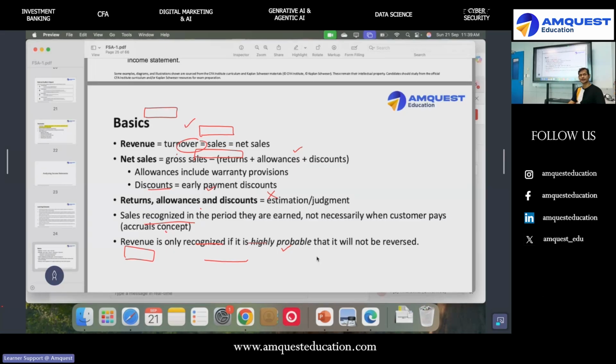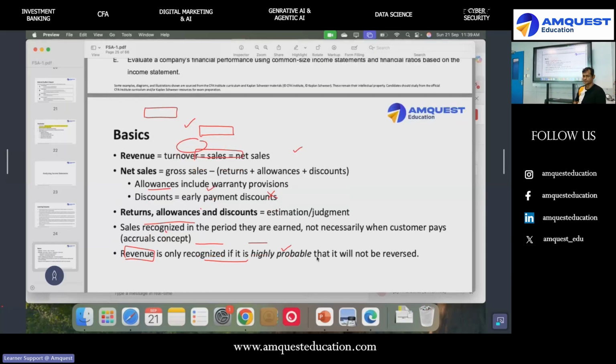Now in the income statement, when I say revenue, I don't just say total revenue. I'm supposed to give it net of returns, net of discounts, right? So revenue is basically net sales after removing discounts and allowances. What are my returns and allowances? Basically whatever is already returned back.